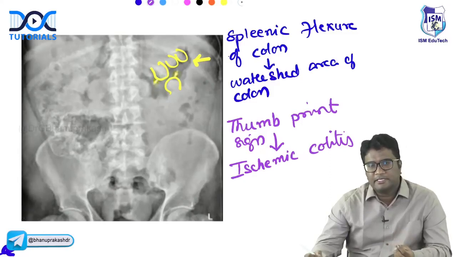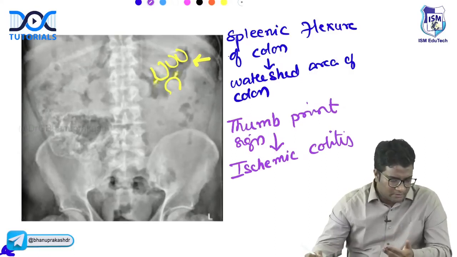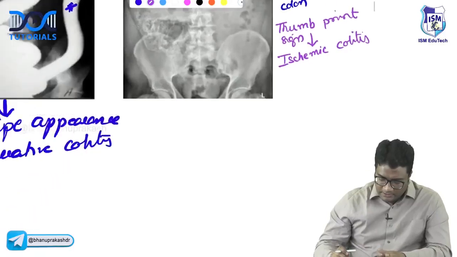If thumbprint sign and ischemic colitis are asked in the exam, look at the radiograph, especially at the splenic flexure of colon. Is it okay? Chalo, let's come to the next one now.